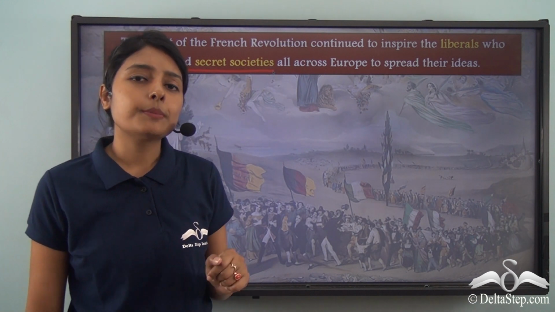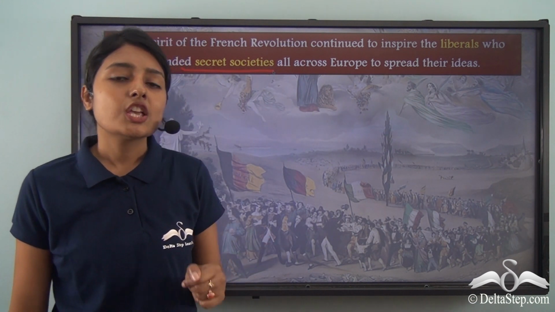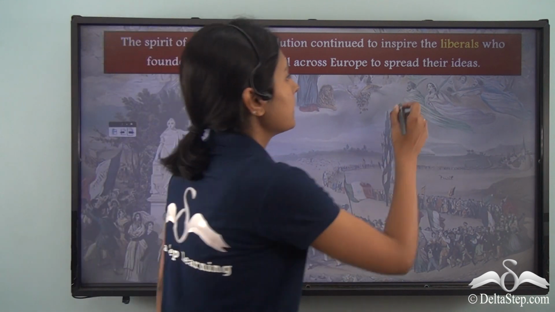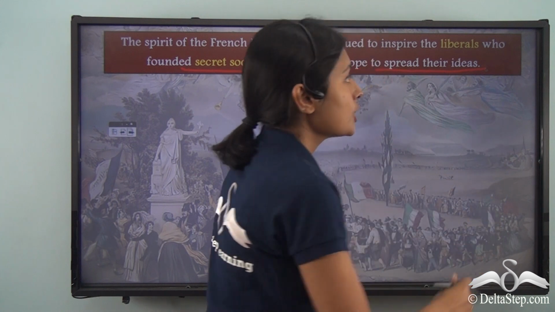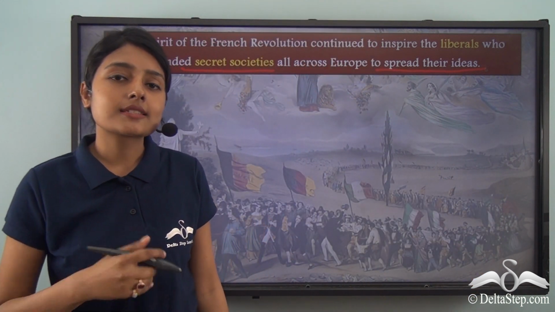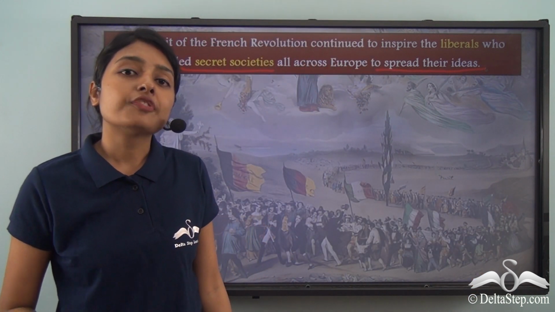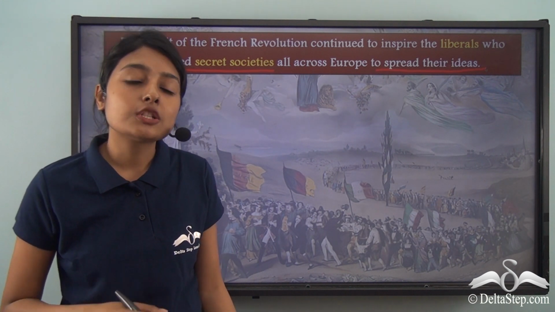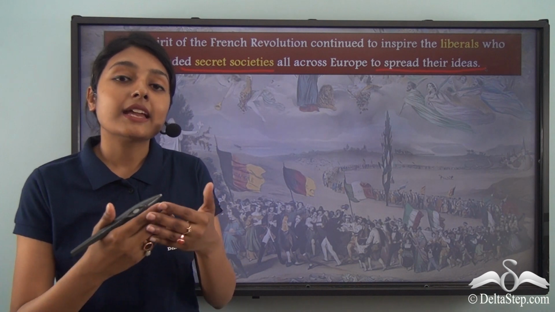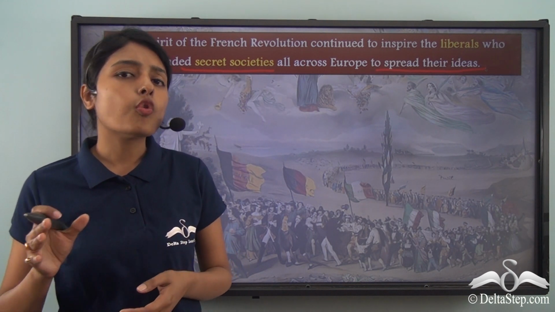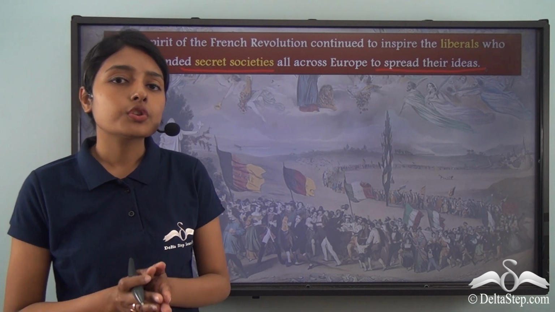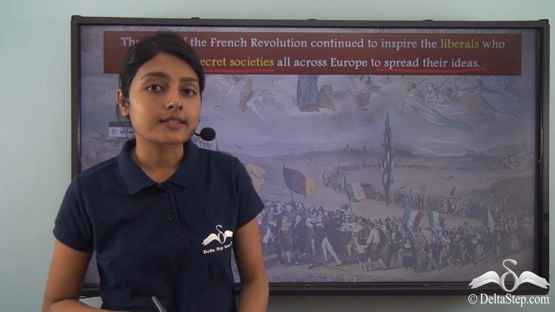Secret societies came up in places like Italy, Switzerland, and in these places the people were trying their best to spread their ideas of nationalism, of liberty, equality, fraternity, so as to be able to encourage the masses to overthrow the monarchical rule, to overthrow those autocratic governments.